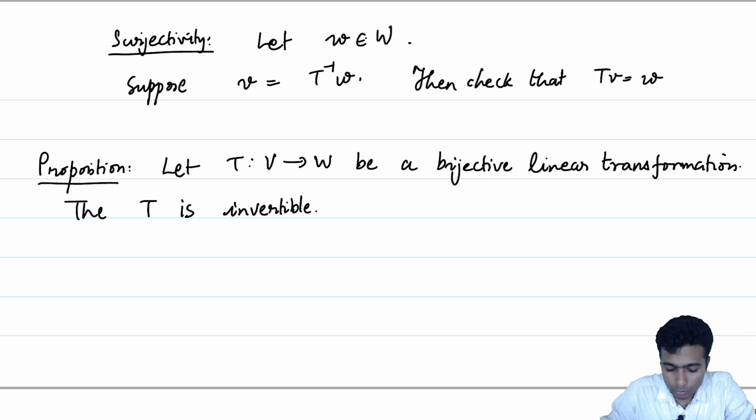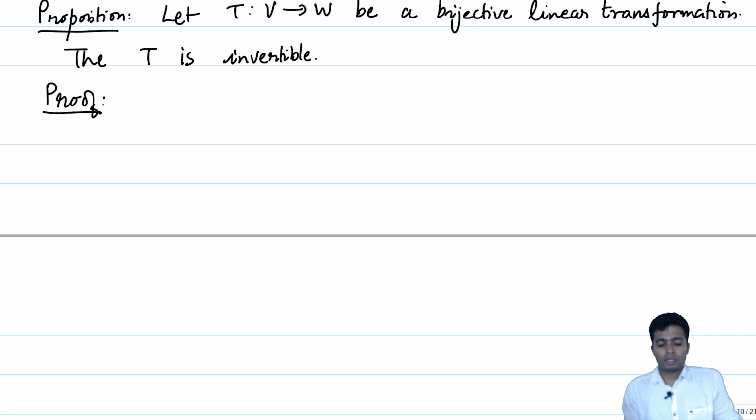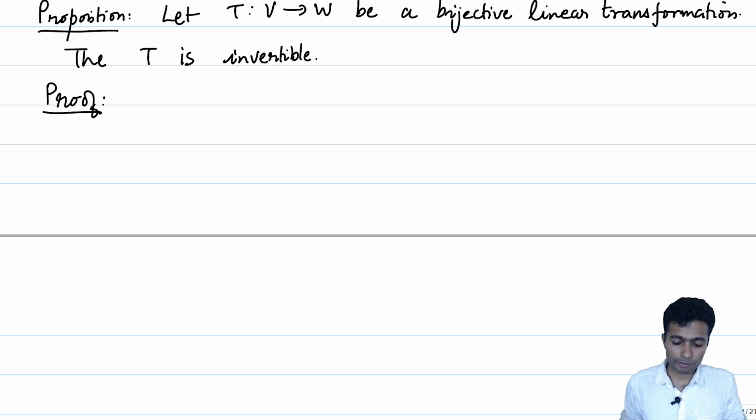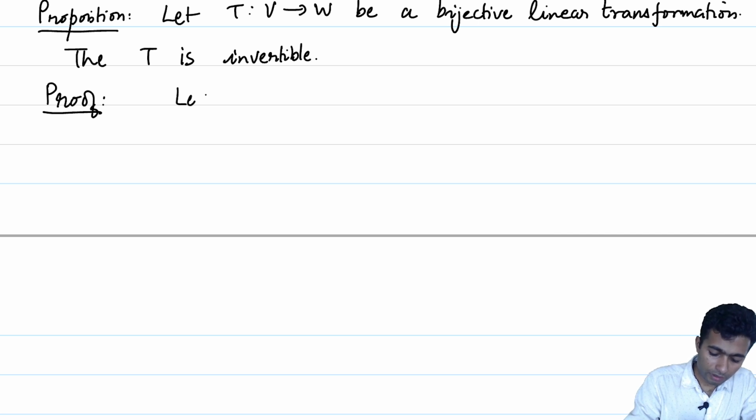Okay. So how do we go about proving this proposition? What is the information we have? We have the following information, that it is a bijective map. So in particular, let's try to get hold of a potential inverse map. Let us define S from W to V as follows.